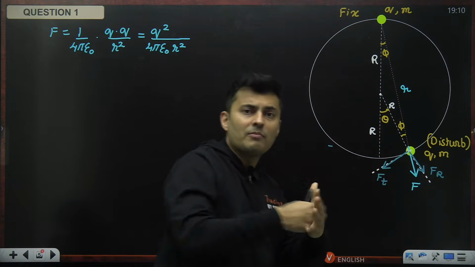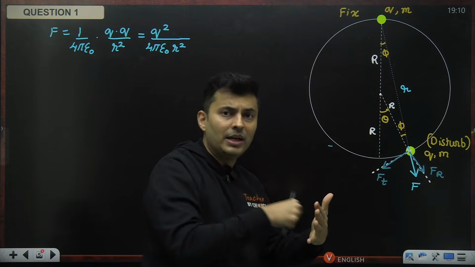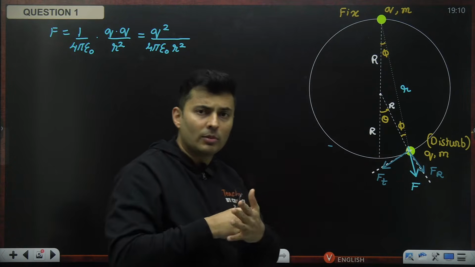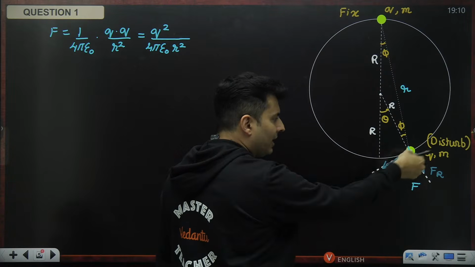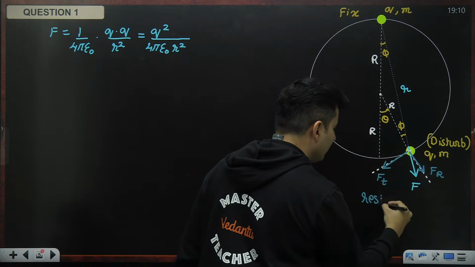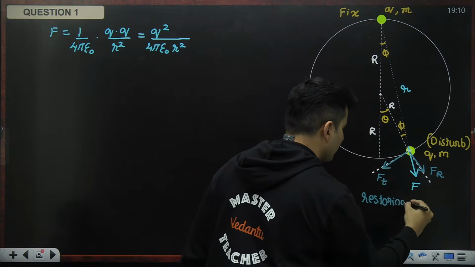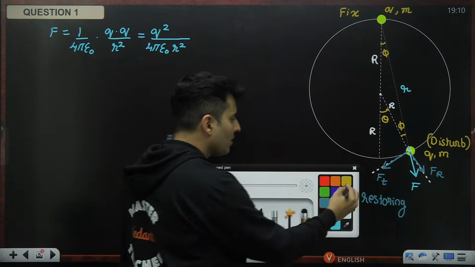Yes, there will be some pressure on the hoop because of that radial force. The bead will press against that ring, so a normal force might arise. But the tangential force is the one which is making it slide. So that is acting like the restoring force. How much will that be?